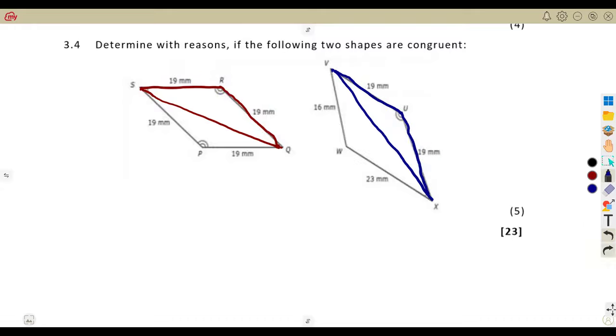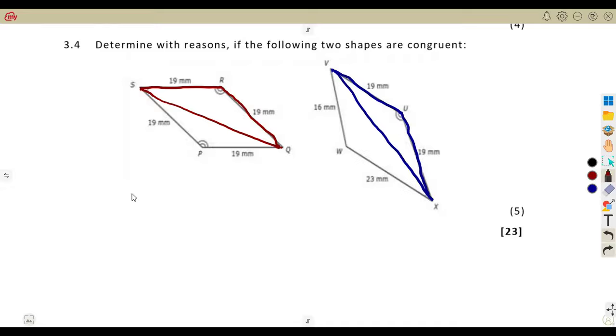That is the part where we can talk of the congruent figures, not the complete shape, because this other side is totally different. There's a 19 there, a 16, a 19 here, a 23. But these two triangles are the ones they wanted you to specify.